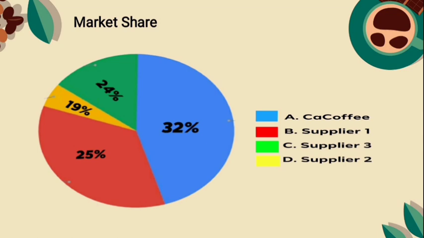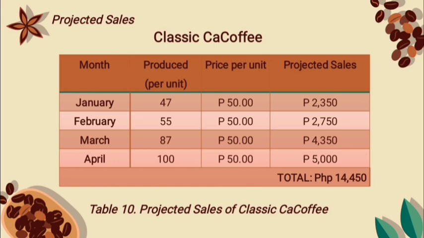According to the data that we calculated, Supplier 1 provides 25% of the whole market share, followed by Supplier 2 who provides 19%, Supplier 3 who provides 24%, and CaCoffee Shop who provides 32% of overall market share. Additionally, there is a significant impact for the proposed business to expand in order to become the leading coffee and cacao supplier in Barangay Labasan, Bongabong, Oriental Mindoro area. As its business continues to run, CaCoffee Shop hopes to grow its market share and become the top coffee shop in town. The next figure is projected sale.